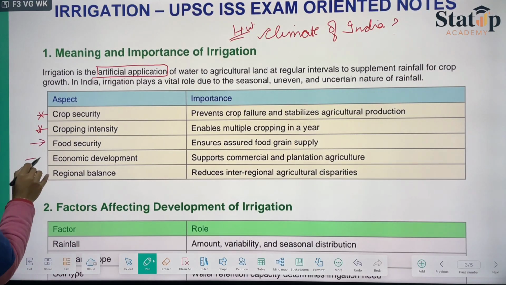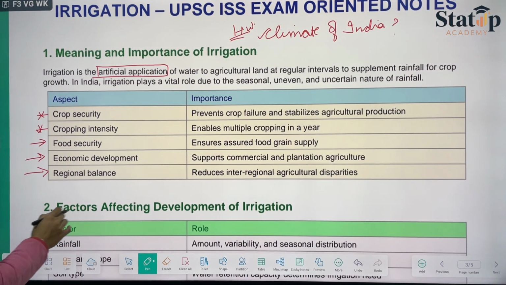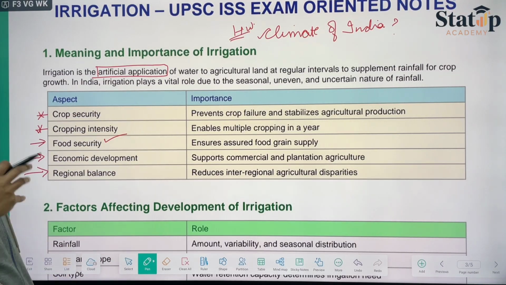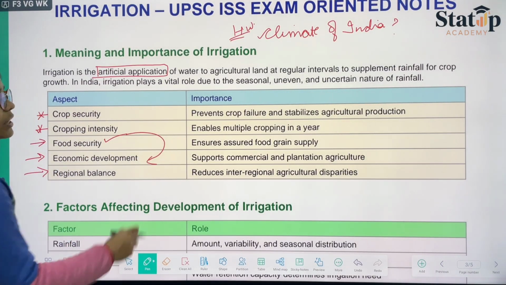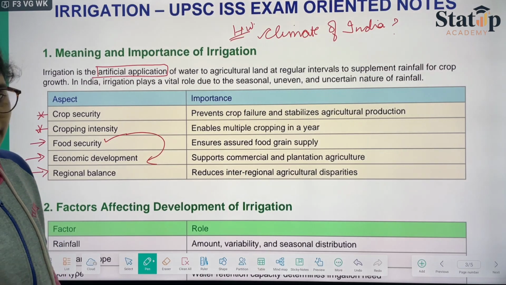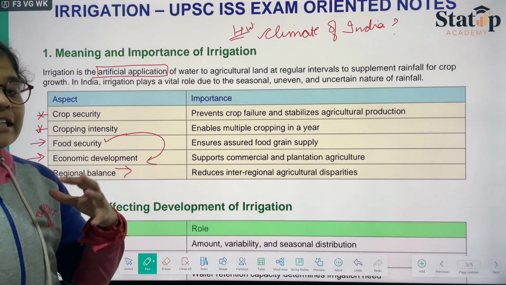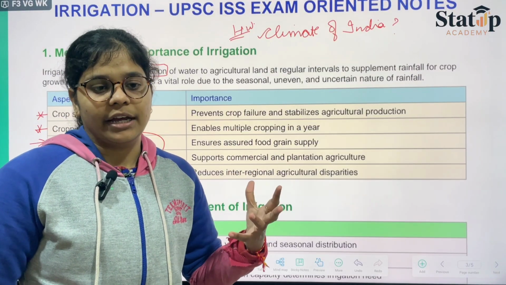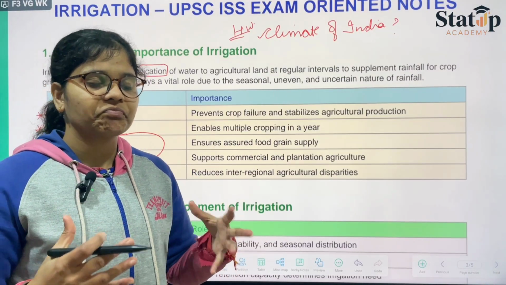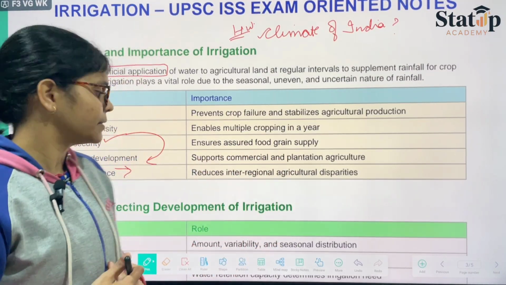Then food security, economic development, and regional balance. When food will be secured, people would be having a large amount of food to eat. Therefore, they will be showing economic development, which will be bringing the regional balance. That is, inter-regional disparities won't be there, due to which we would be having inter-regional connectivities.